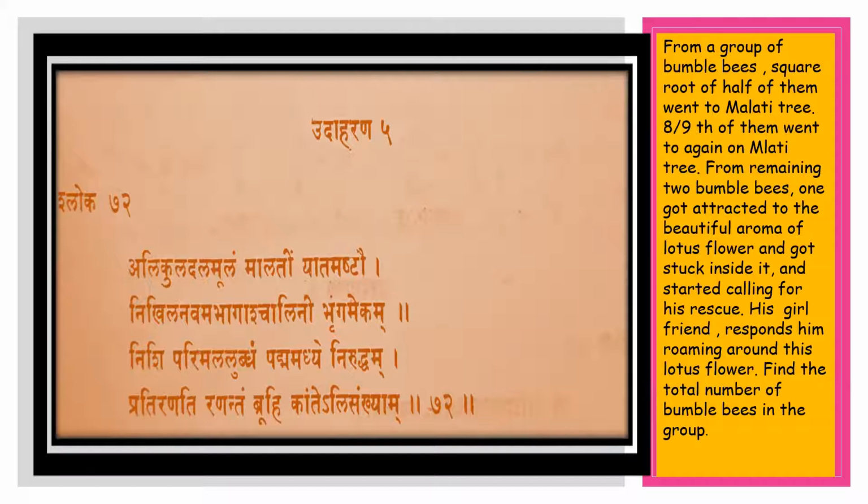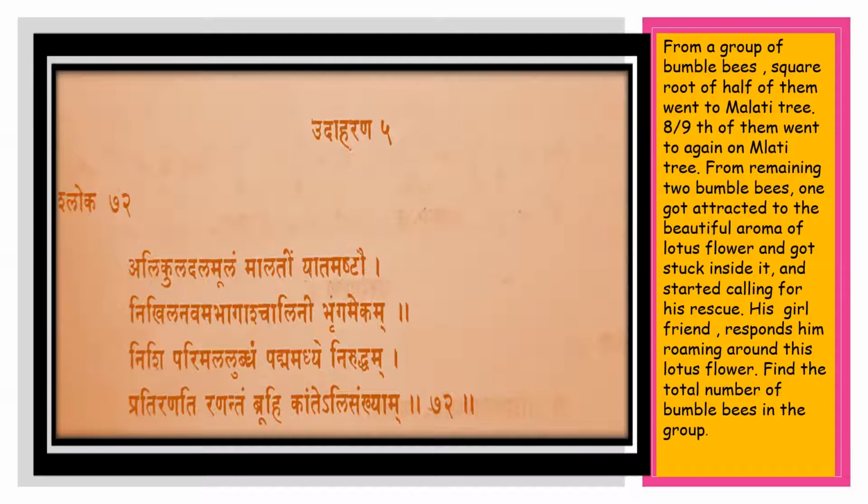Bhaskaracharya has explained that some of the group of bumblebees went to the Malati tree. That number is given to us: the square root of half of them. Then 8/9 of the total went in a second group to the Malati tree. Another, the third one, which is a simple one, a bumblebee stuck inside the lotus, attracted by its sweet smell, and another bumblebee just started calling him so that he can come.